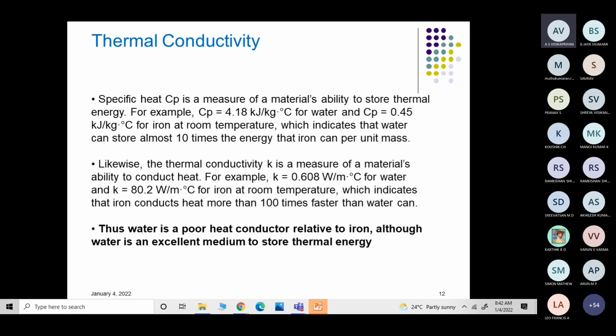If we want to transfer heat faster, then we have to select a material with higher thermal conductivity. When we want to store heat energy, then we have to select a material with higher specific heat capacity. So water is a poor heat conductor relative to iron, although water is an excellent medium to store thermal energy. Don't get confused between heat storage capacity and heat conducting capacity, or thermal conductivity. Is it okay, students? Is it fine?